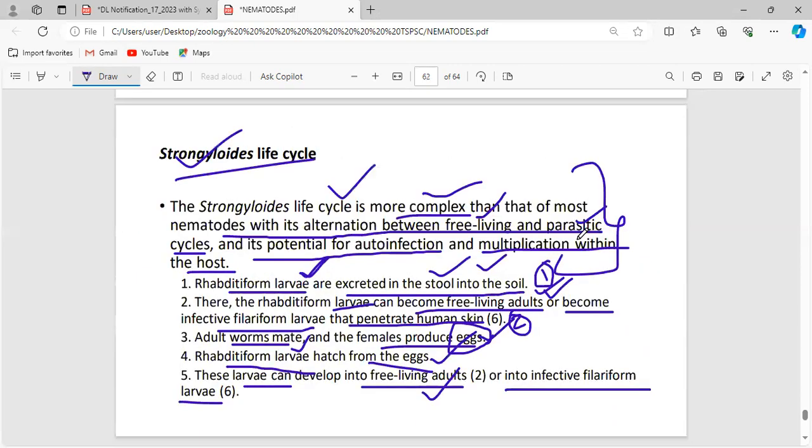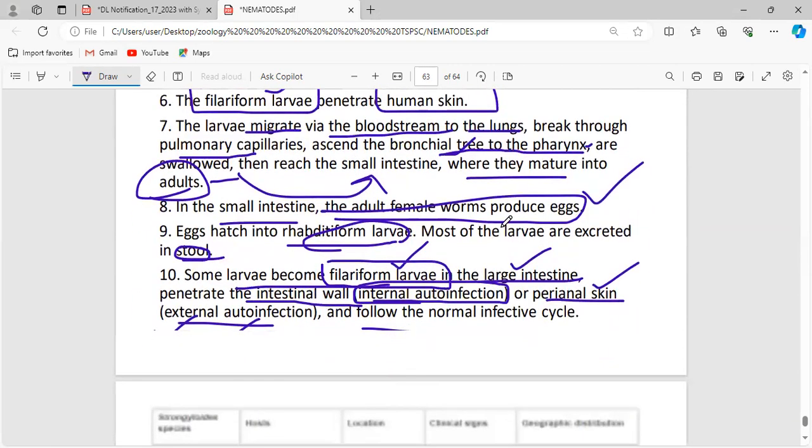If you have any doubts with respect to this, you can raise them now. Clear? With respect to the life cycle of the Strongyloides. Harana, Jyoti, Lalita, Shanti, Karanyas, tell me. I think everybody got tired.